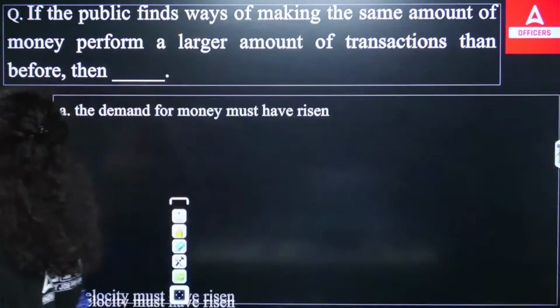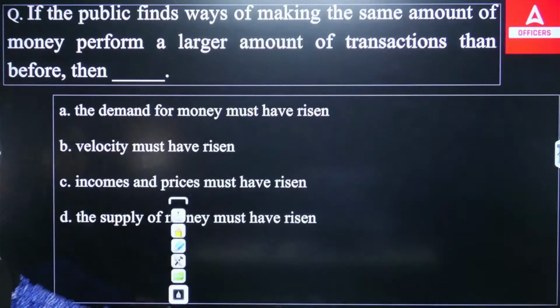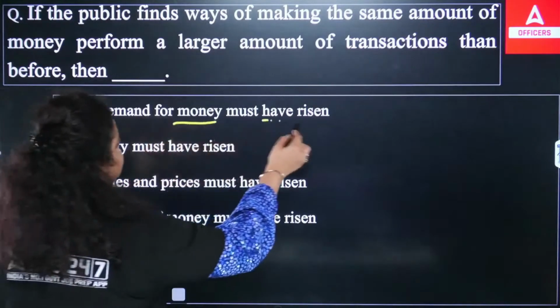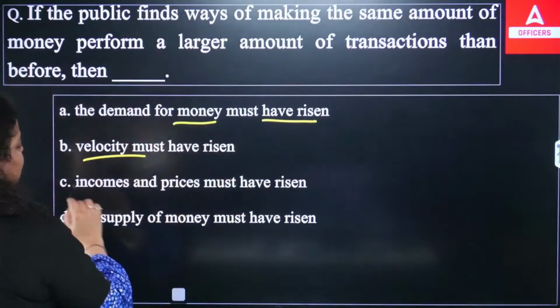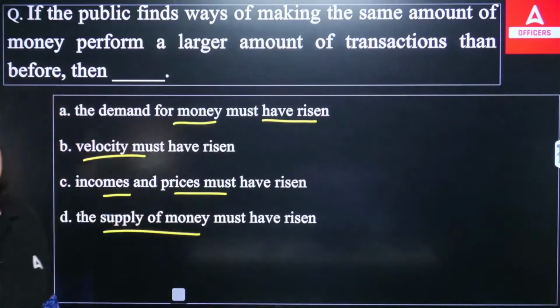This situation will be known as what? These are the options in front of us. Which of the following will be right? The demand for money must have risen, velocity of money must have risen, incomes and prices must have risen, or the supply of money must have risen. So which of the following is right?